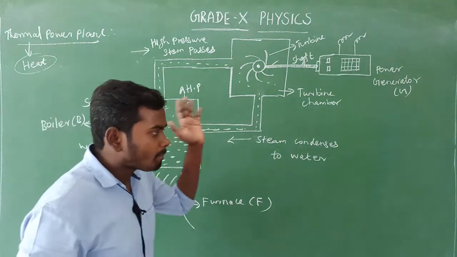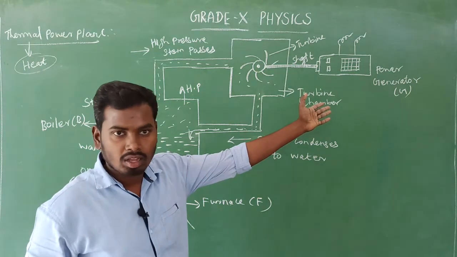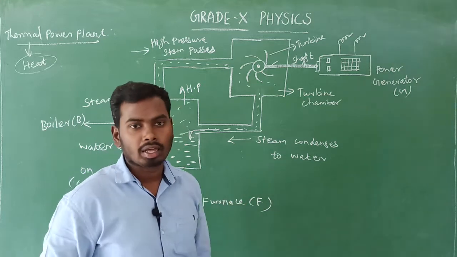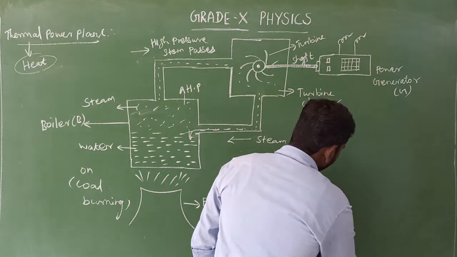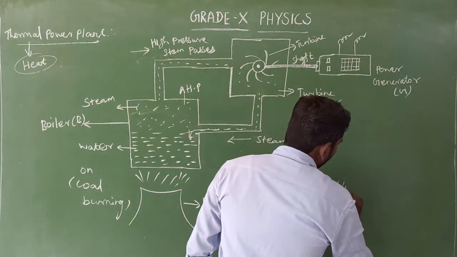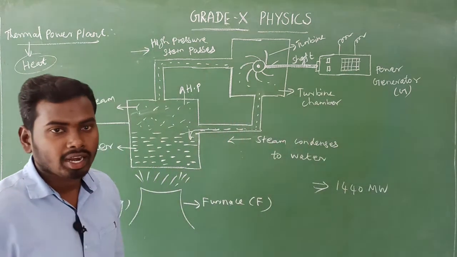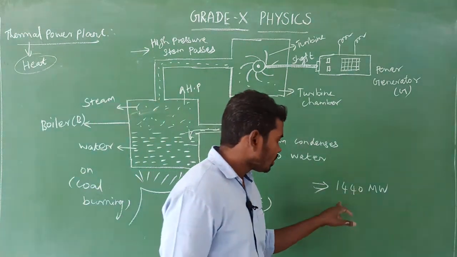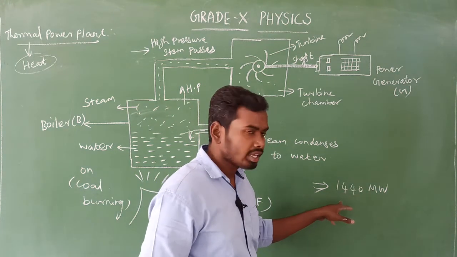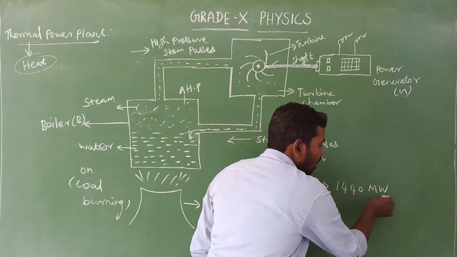The same process happens in Mettur, in Salem district, our neighboring district. In the Salem thermal power station they are generating 1440 megawatt electricity.